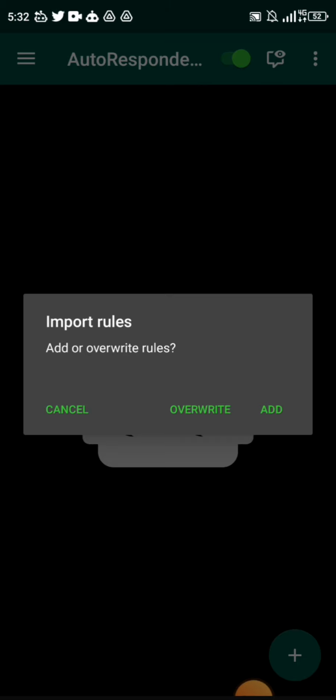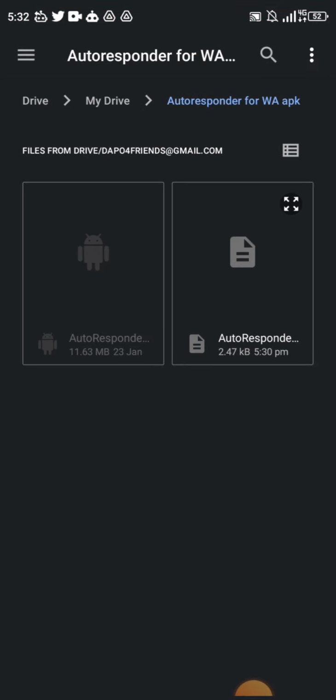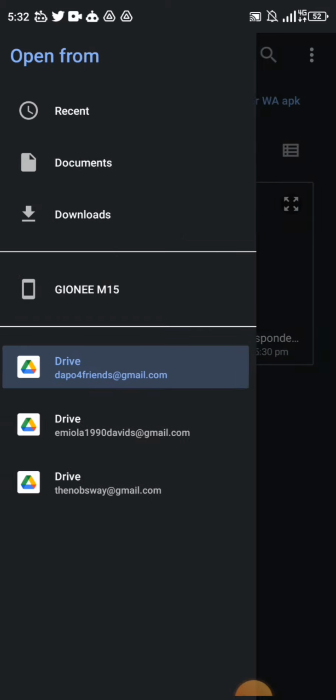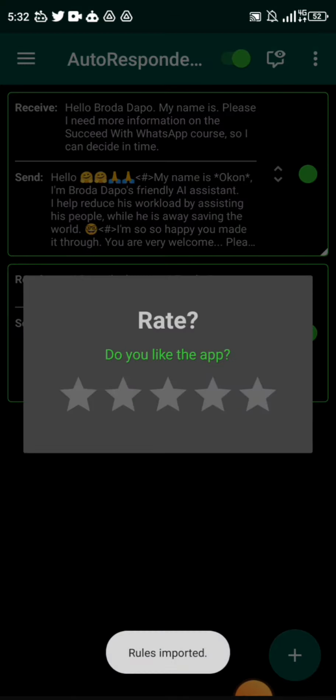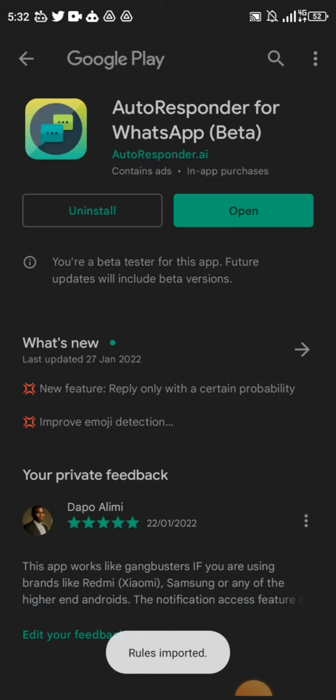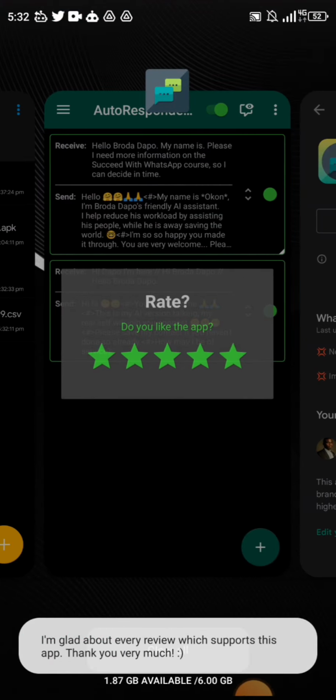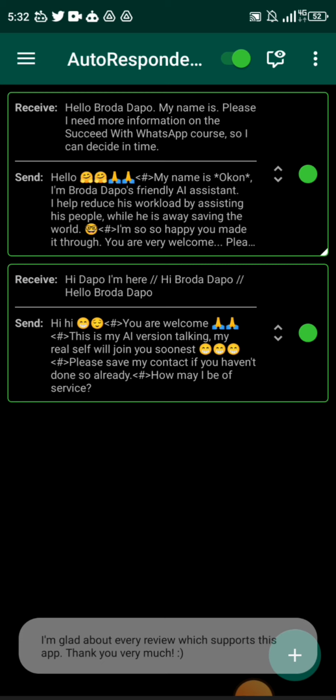So if you have existing rules and you just want to import them as new rules, you can click on add. If you want to overwrite existing rules, which you most likely won't ever use, click on overwrite. So I'm going to come here. Let me just go to my downloads. Right, so this is the documents. I've written it already anyway. I don't need to do that again. Can you see that? Our rules are back.